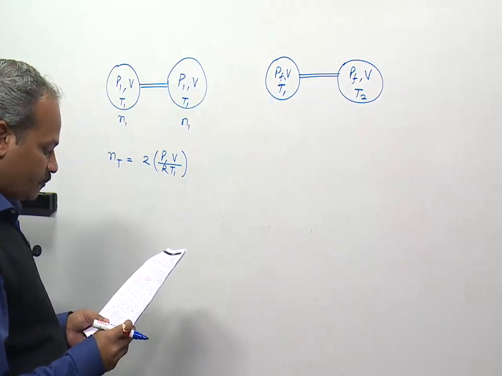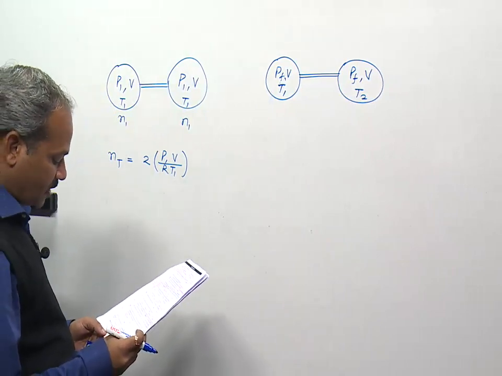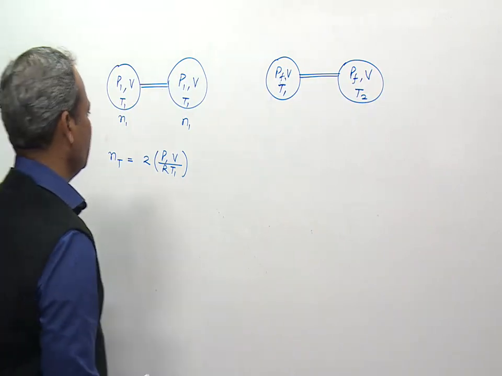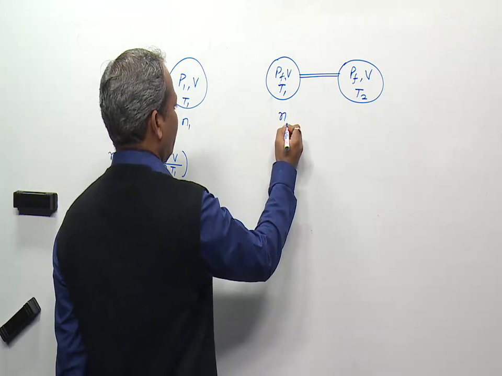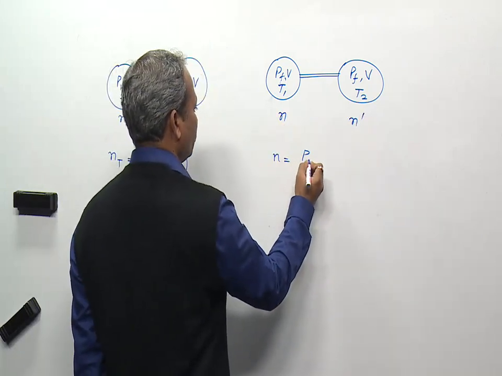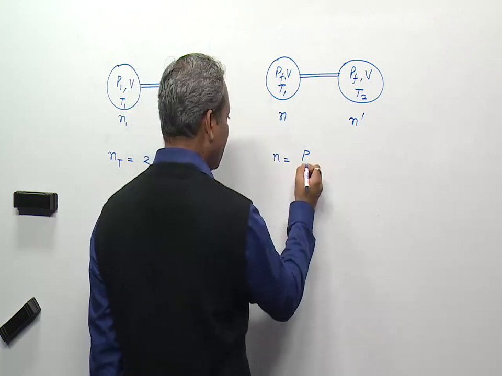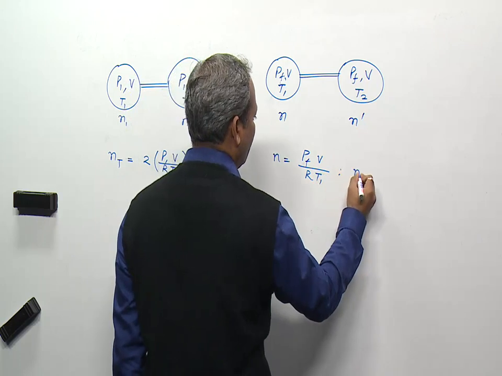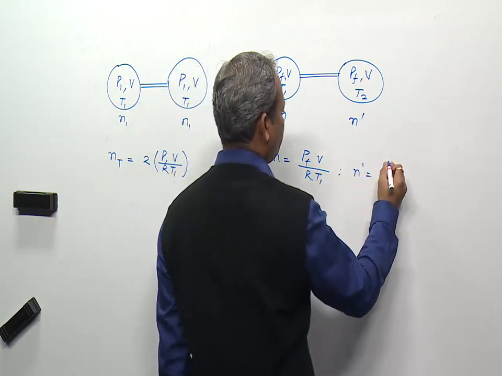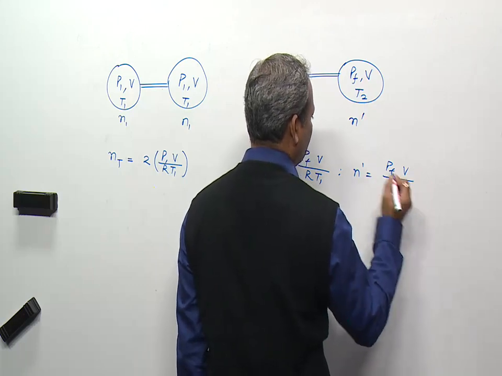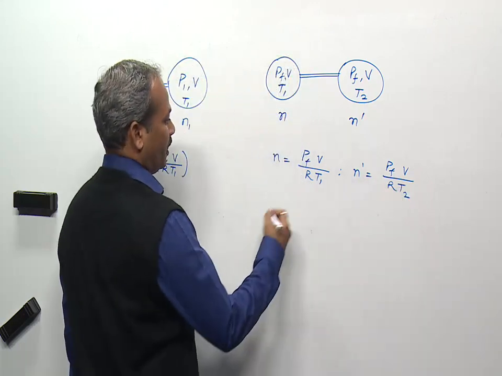So just find out the number of moles in these 2 bulbs and then add them, because we know the total number of moles initially. So let it be N and N dash. N is equal to P final V by RT1 and N dash is equal to P final V by RT2.